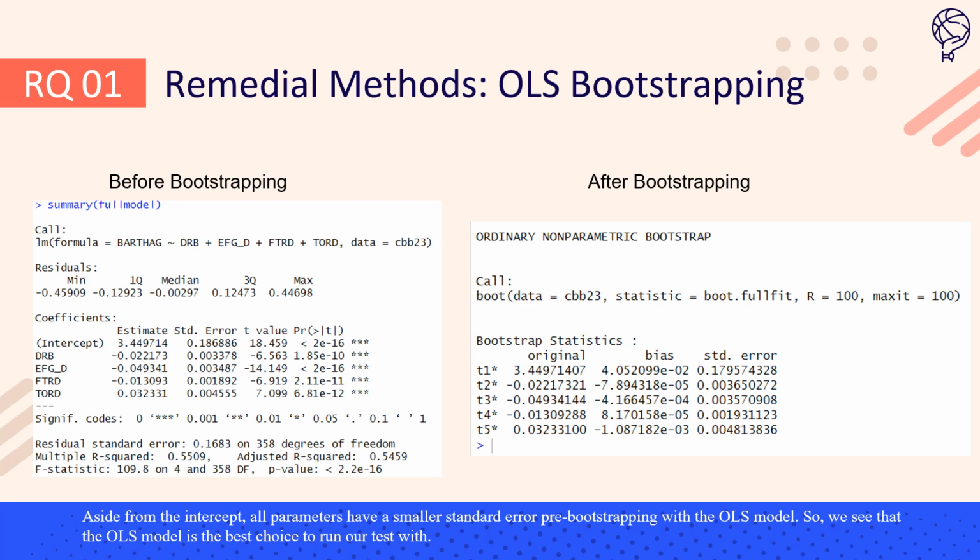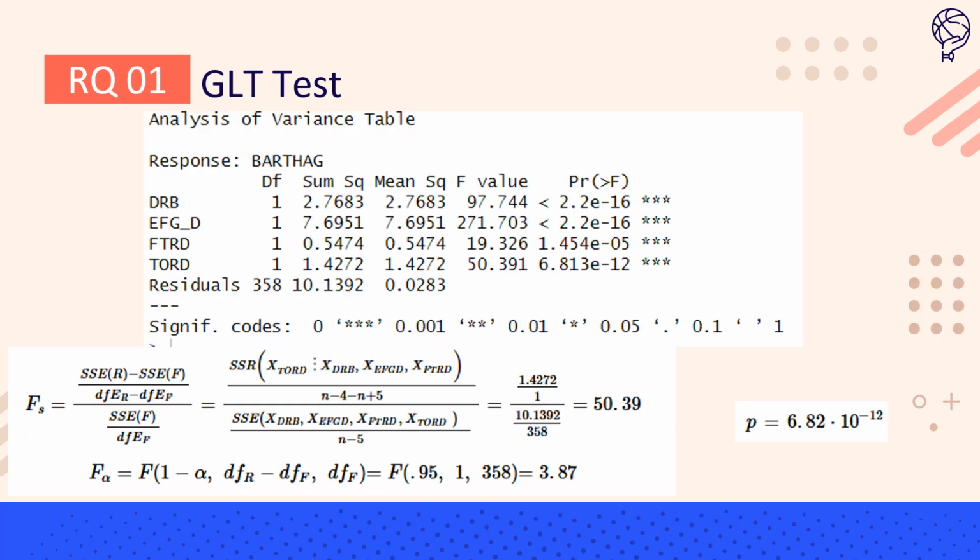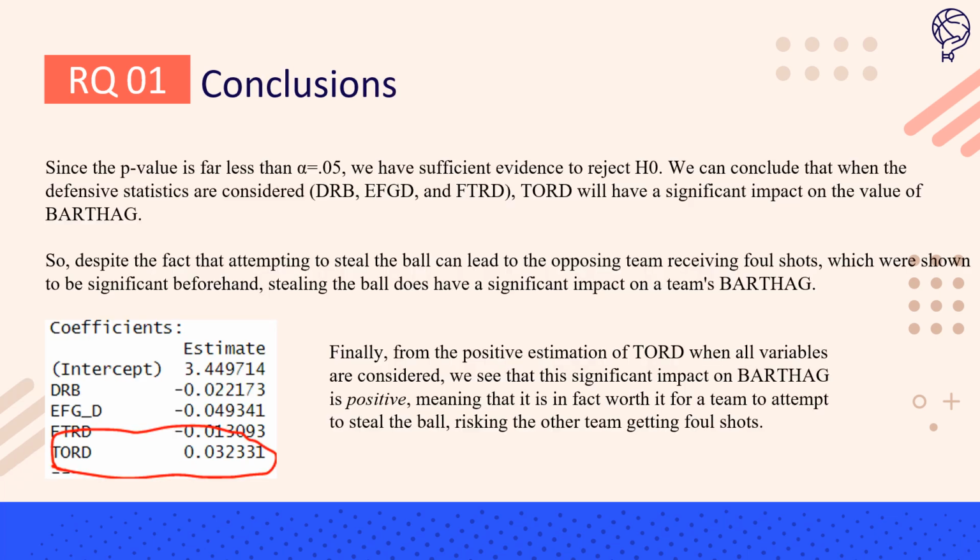So the OLS model would be my testing model of choice. We see that our very large F statistic from the ANOVA table of 50.39 is far greater than the 3.87 critical value, and so our p-value was incredibly small, letting us reject the null hypothesis. Turnover rate does have a significant impact, and we see from the estimation of the coefficient that it has a positive impact on a team's power rating.